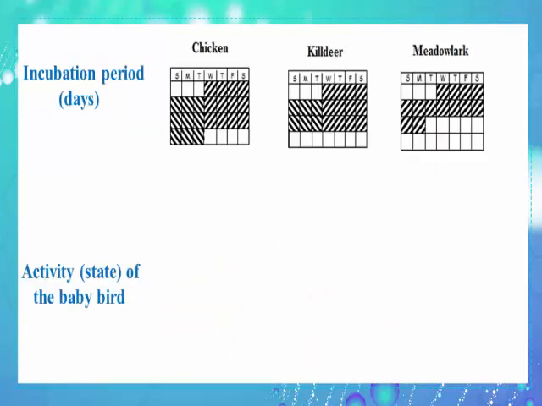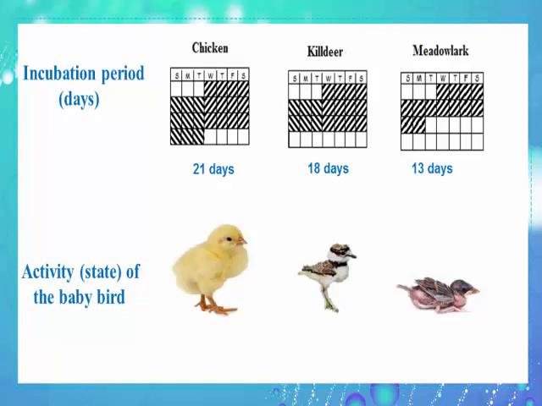So, as we did in the previous problem, the incubation period of a chicken is 21 days and that of the killdeer is 18 days. However, the incubation period of the meadowlark is 13 days. Now let's observe the young of the chicken and the killdeer. Are they able to walk? Are they able to eat alone? Yes, they are. But look at the young of the meadowlark. It's not able to walk or even to eat alone.